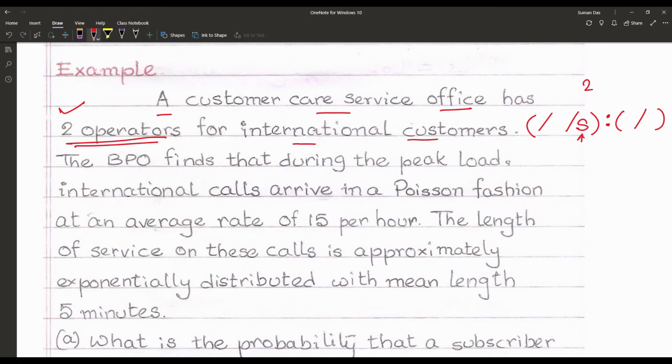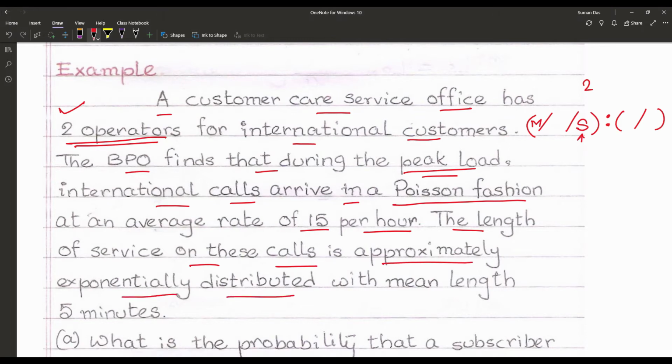For international customers, the BPO finds that during the peak load, international calls arrive in a Poisson fashion. So the arrival rate is also based on the Markovian process. At an average rate of 15 per hour, the length of service on these calls is approximately exponentially distributed with mean length 5 minutes.